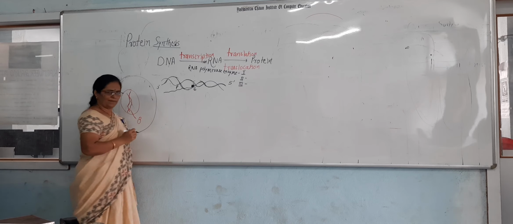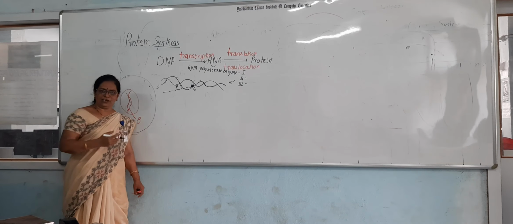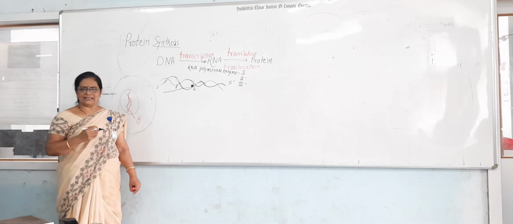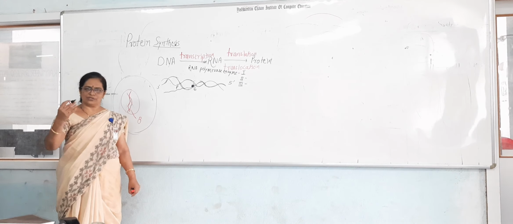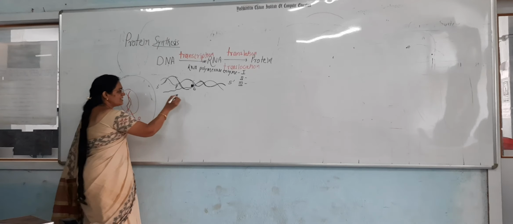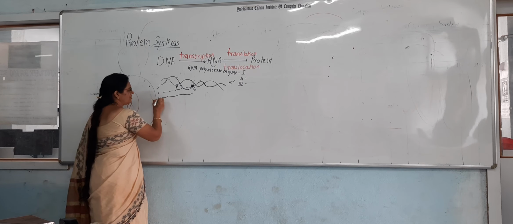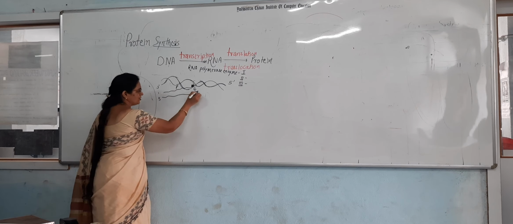This is the RNA. It is synthesized by attracting the complementary nucleotides. Here the new strand is synthesized, as we have seen in the replication of DNA. So firstly this RNA is synthesized, and this RNA has the orientation 5' to 3'.